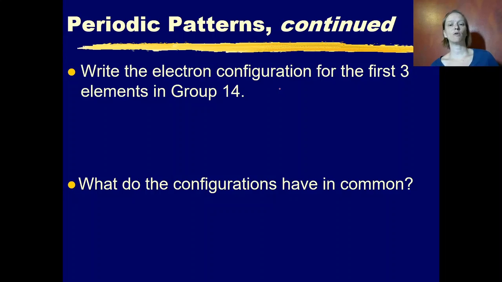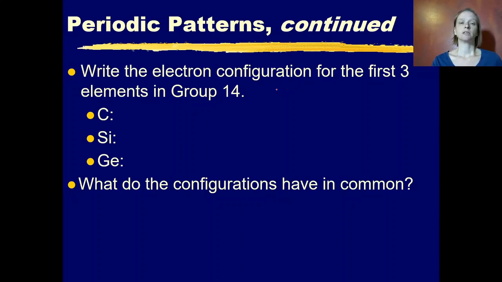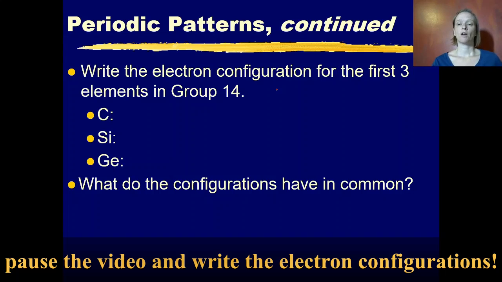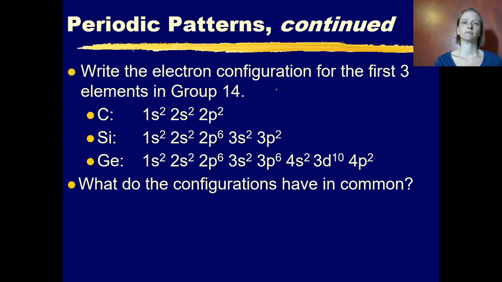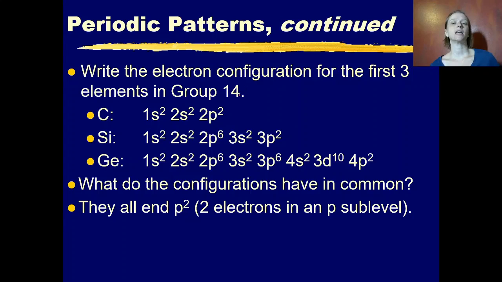If we do the same thing, for instance, for group 14, carbon, silicon, germanium, what do those electron configurations have in common? All of those electron configurations end with 2 electrons in a p sublevel. It's these similarities in electron configurations that give carbon and silicon and germanium similar chemical properties. Similar electron configurations means similar chemical properties.